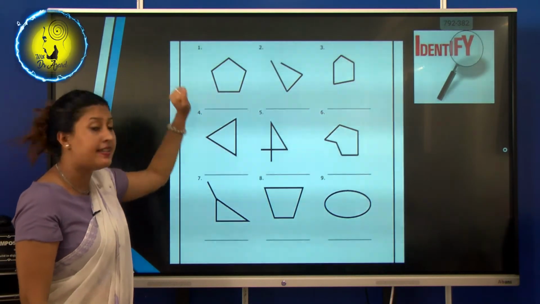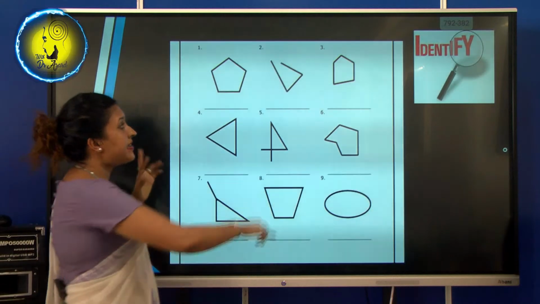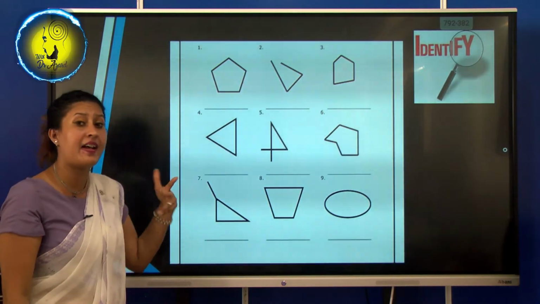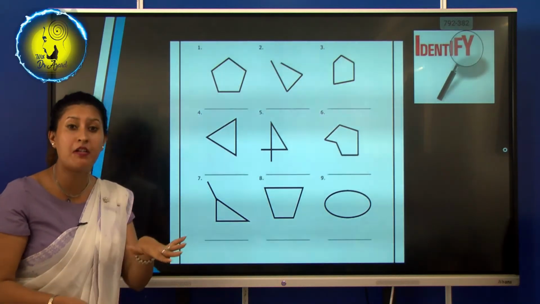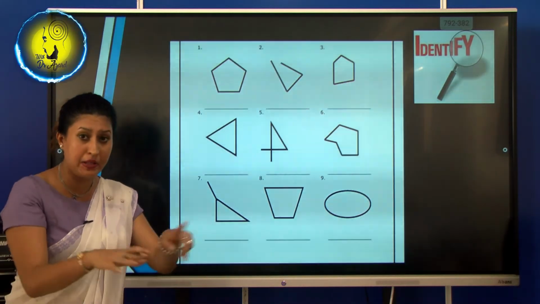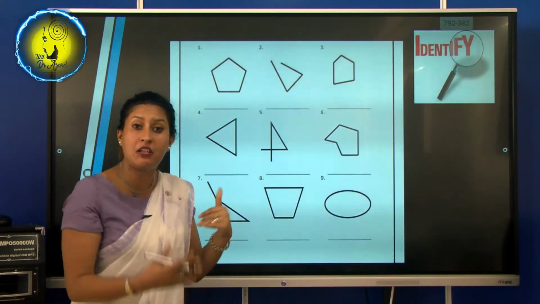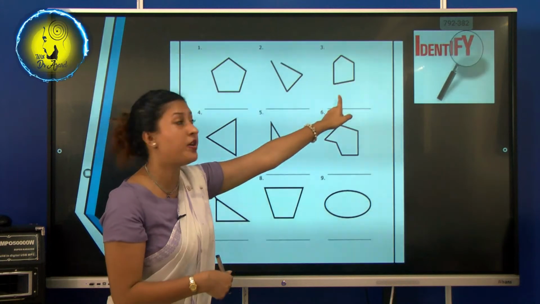So this is a pentagon, right? Is this a polygon? Tell me the characteristics of a polygon, children. It should be 2D, which means flat on a paper, and all the sides should be closed. So this is not a polygon because the sides are not closed. And here it is a closed figure, a 2D figure.